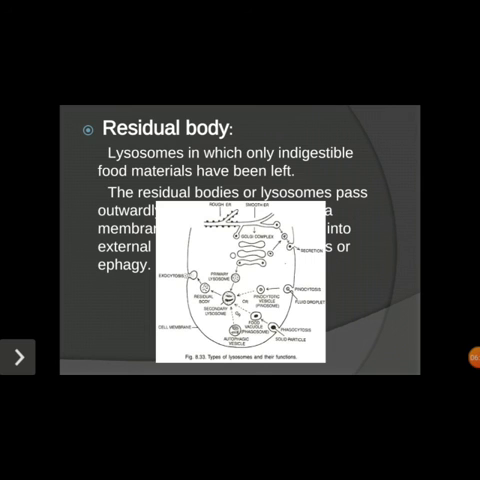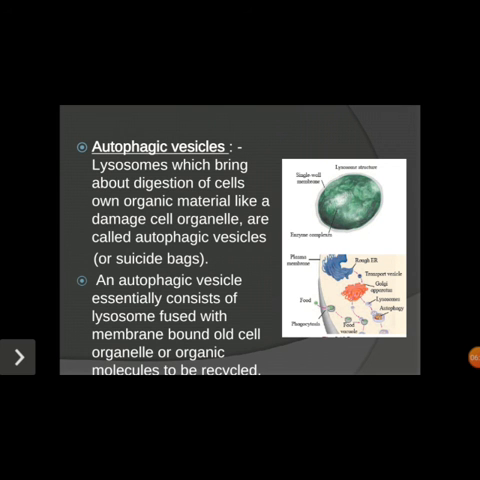So next coming for the fourth one, autophagic vessel. So this autophagic vacuole or autophagic vessel, that means the lysosome which brings about the digestion of the cell's own organic material like damaged cell organelles. For example, mitochondria. Because of some reasons the mitochondria get old and damaged. So such type of mitochondria is taken away, that is absorbed by the लाइसोसोम. Like secondary lysosome का जो भी function है, hydrolytic enzyme है, that is taken up by the autophagic vacuole. So that's why we call it the suicidal bag. That means it eats away its own cell organelles.